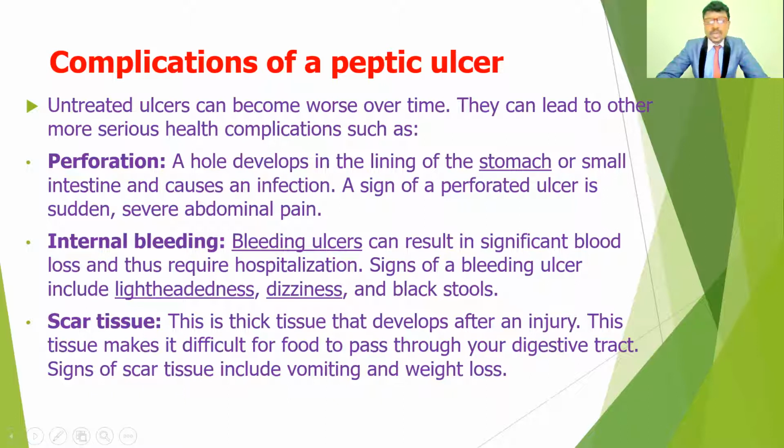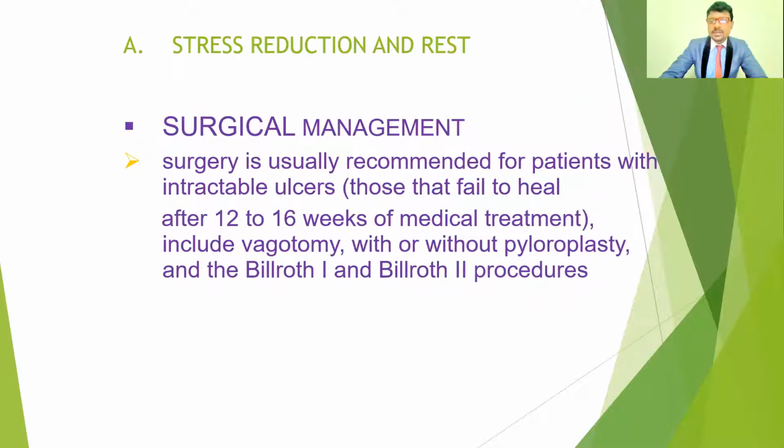So these are the most common complications in peptic ulcers: perforations, internal bleeding, and also scar tissue. Associated with these, they may also get blood vomiting, and also vomiting and weight loss. So these are the major complications related to peptic ulcers.